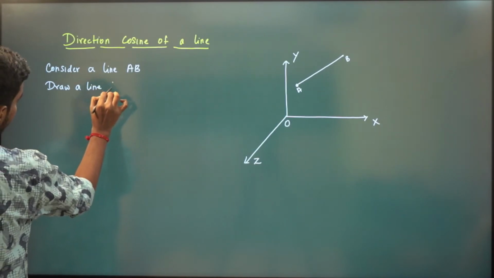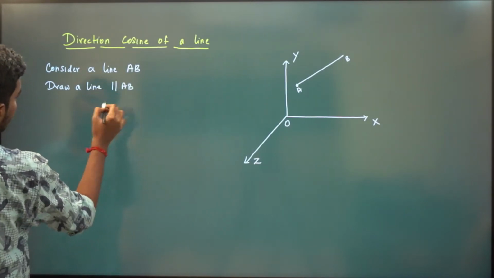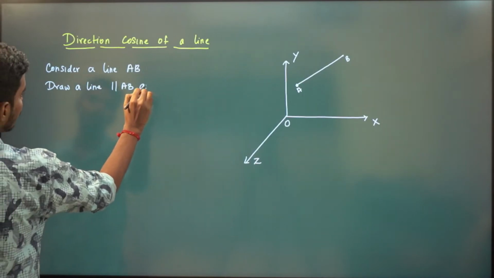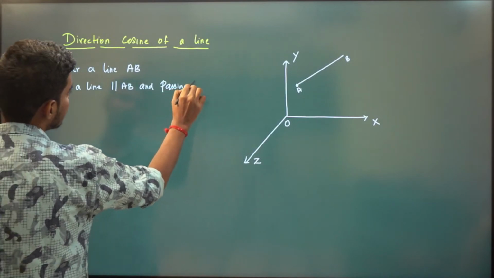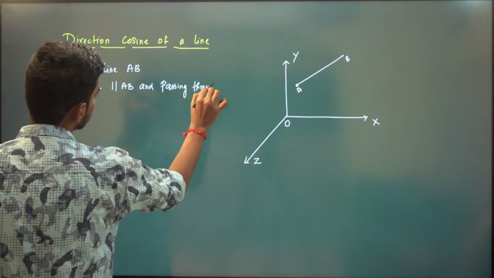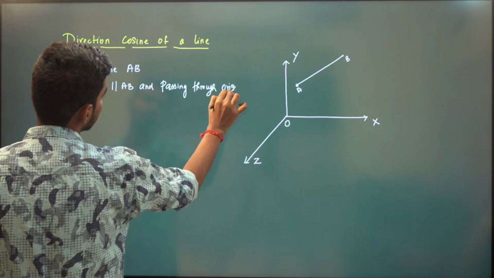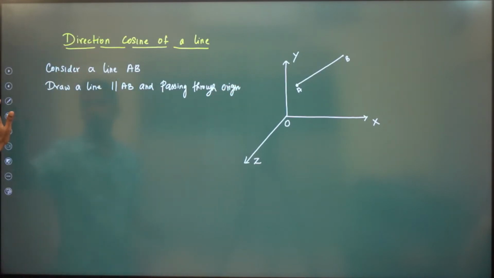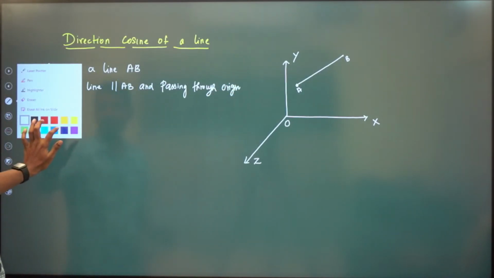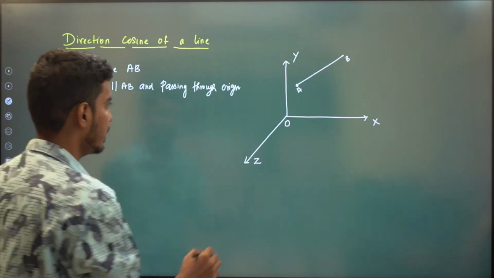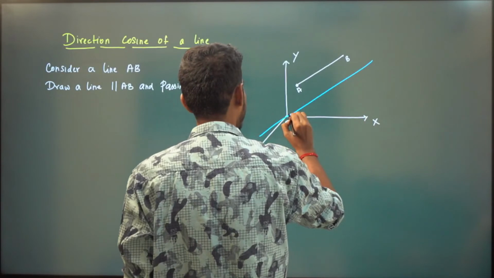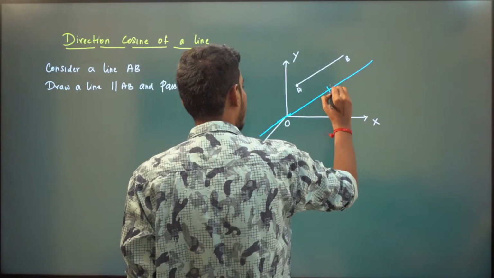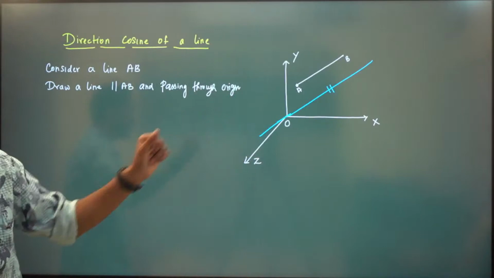I'm going to draw a line that is parallel to AB as well as passing through origin. So this is the line. You can see this is parallel to AB and also passing through origin.